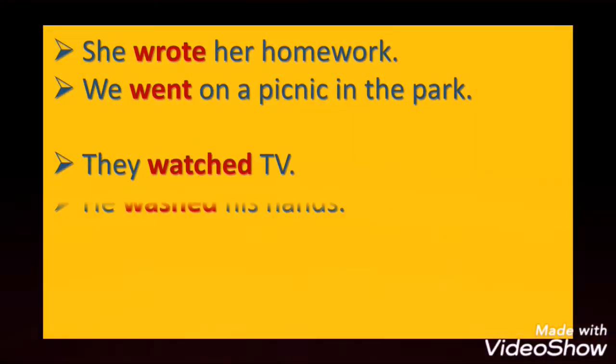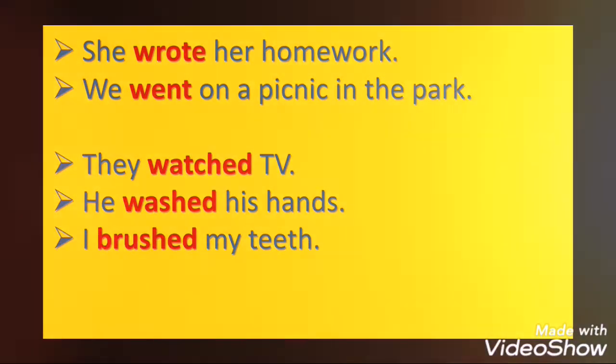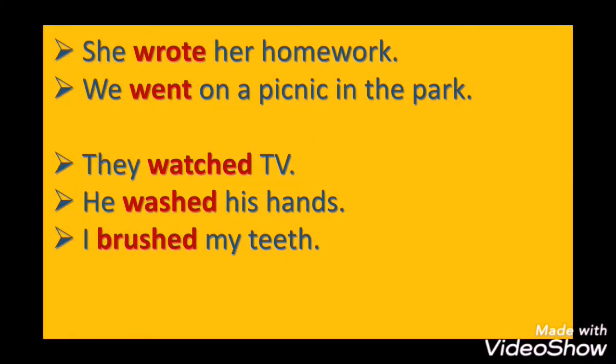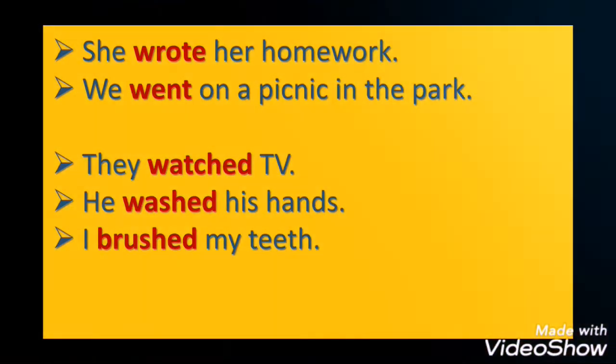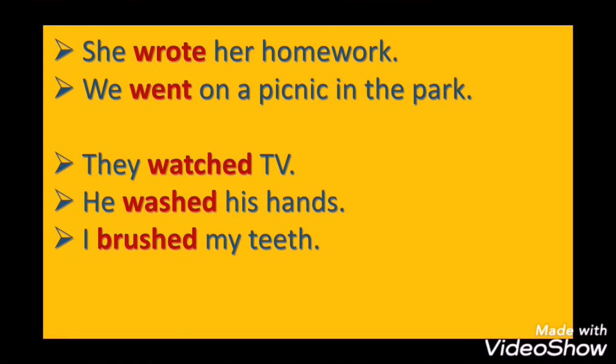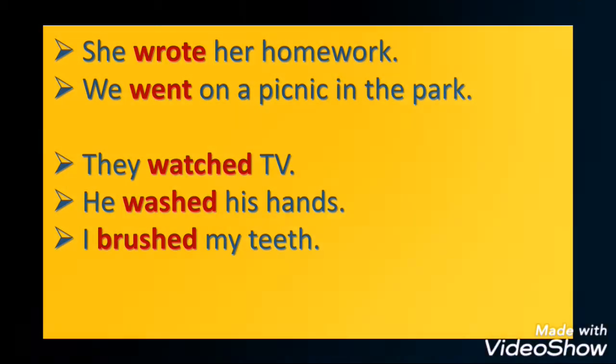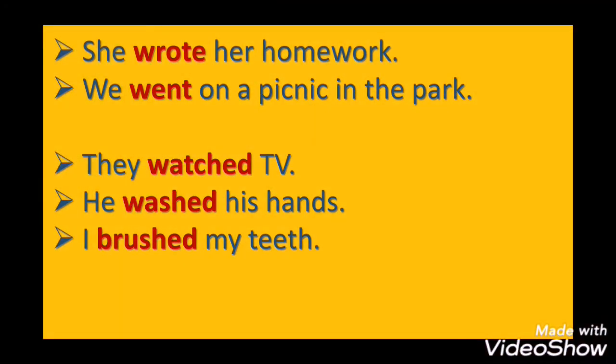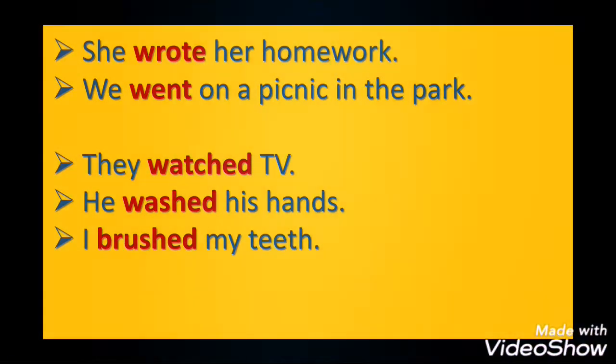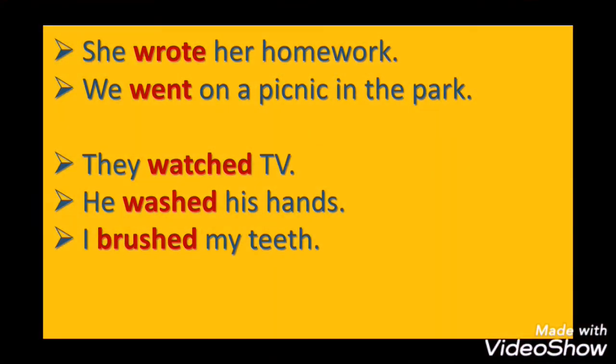We have here some sentences. Let's read them. She wrote her homework. We went on a picnic in the park. They watched TV. He washed his hands. I brushed my teeth. Okay. You have here the action or the verbs. They are written in red.